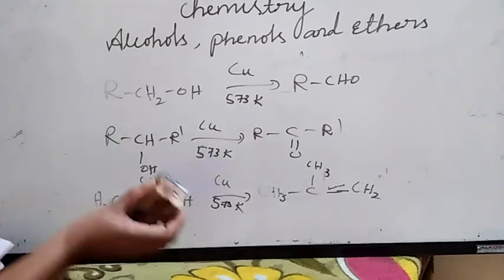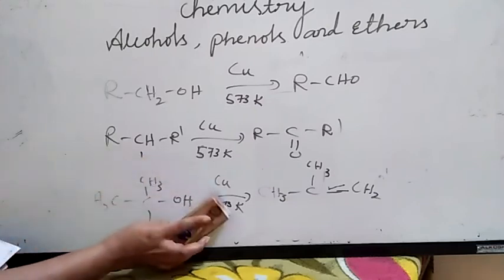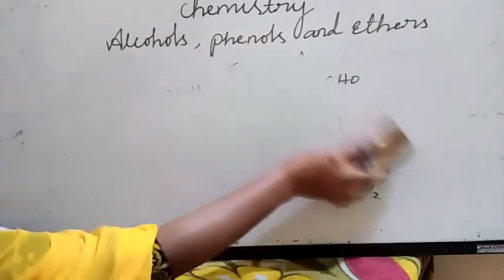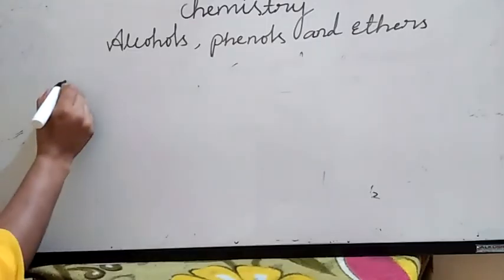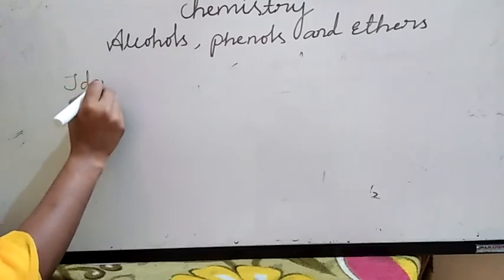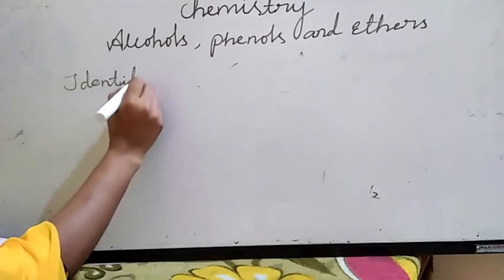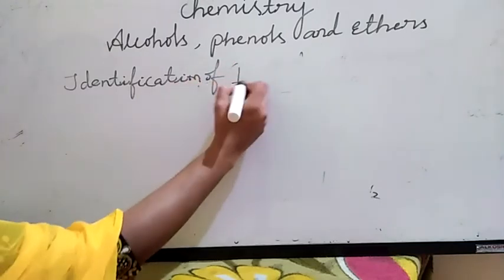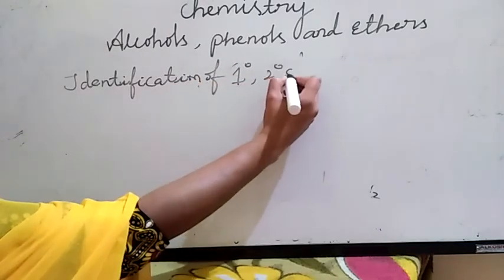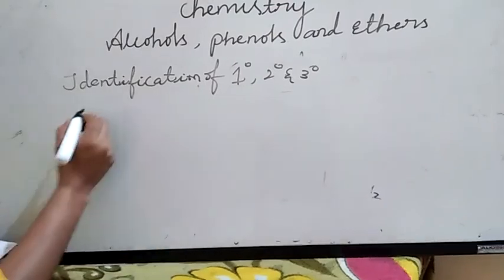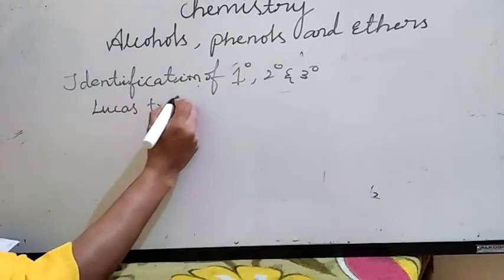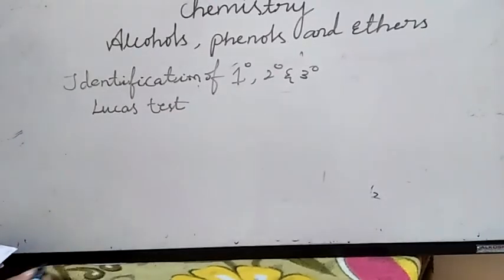Today's last topic is identification of primary, secondary and tertiary alcohols by Lucas test. So, what is a Lucas reagent?